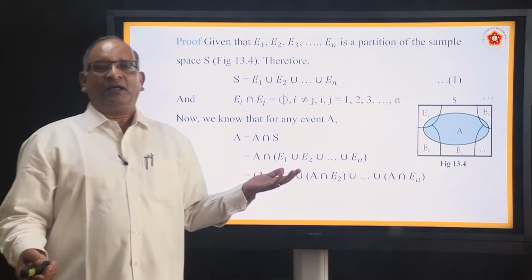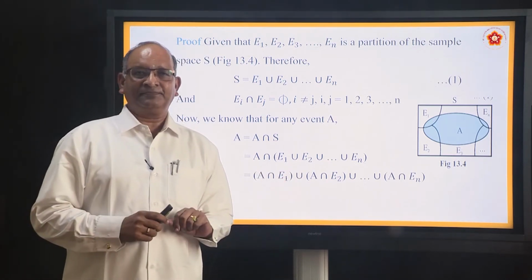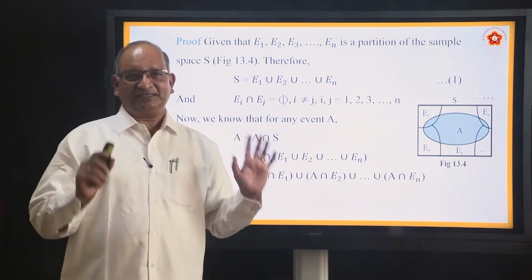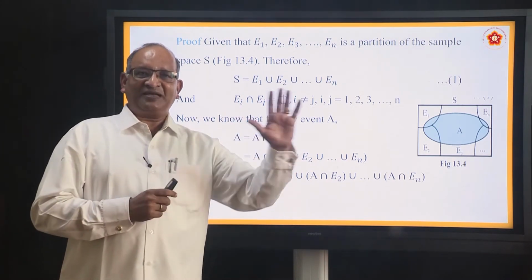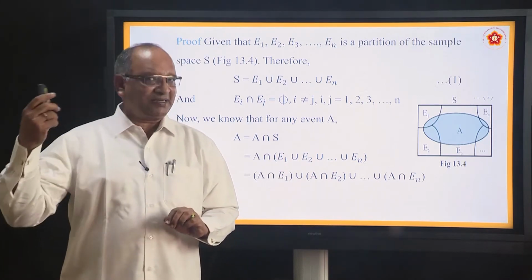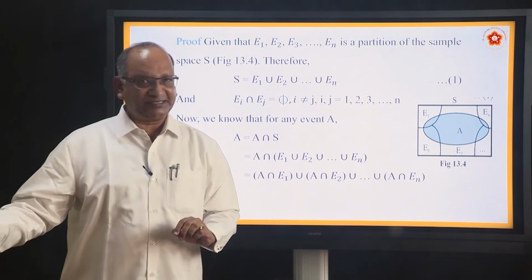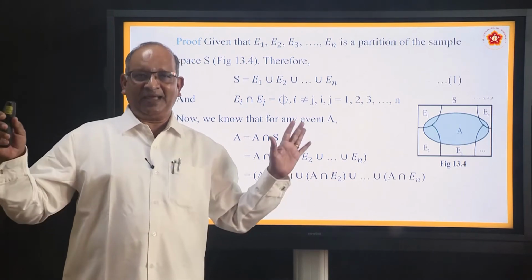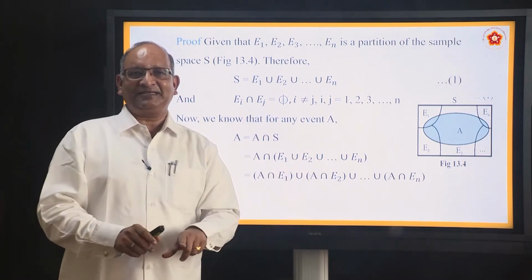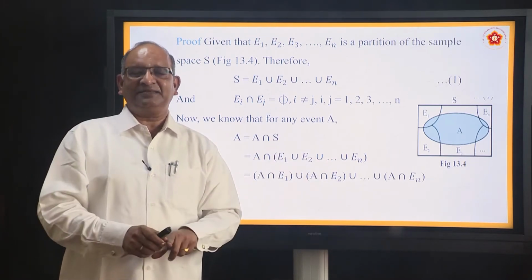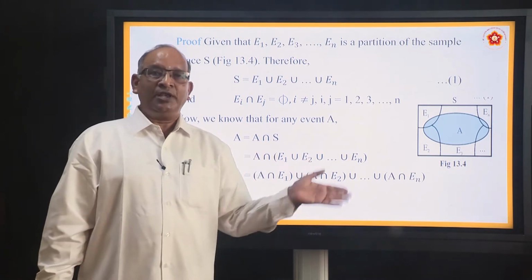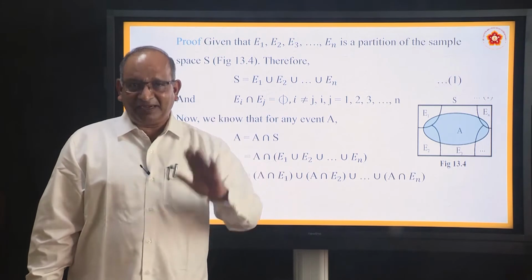Let me repeat the example once again. There are two partitions, E1 and E2. The first partition E1 consists of odd numbers 1, 3, 5. The second partition consists of even numbers 2, 4, 6. Partition is done. They follow all the three rules: their intersection is a null set, their union is the sample space, and both have probabilities greater than 0. All that is fine. Now we are defining a new event.